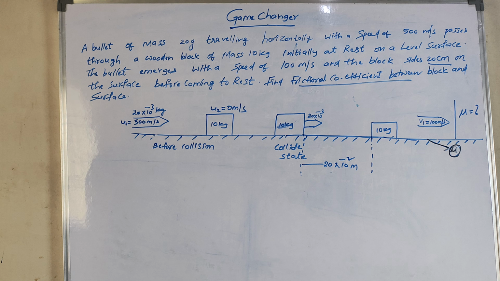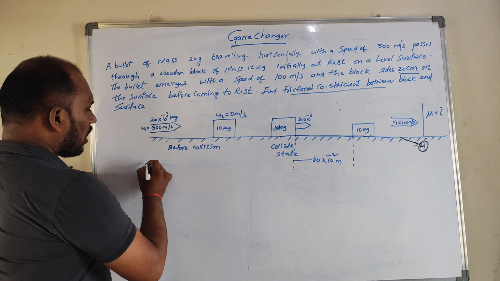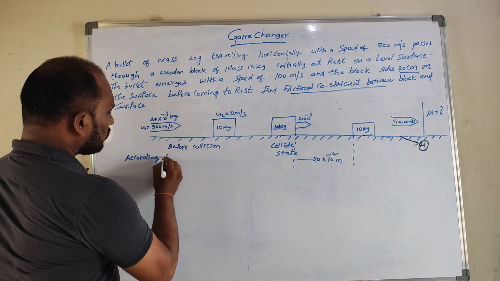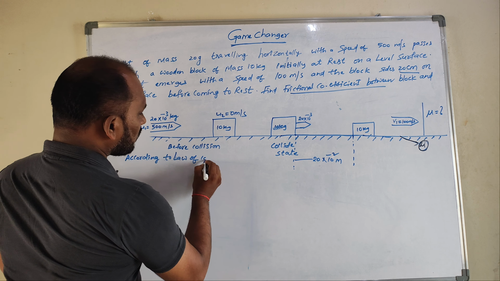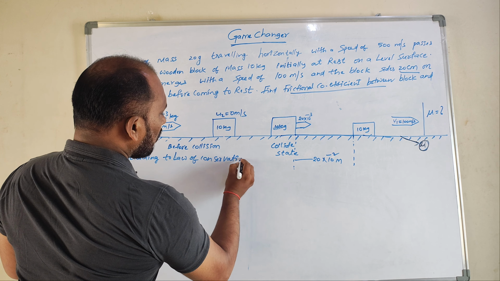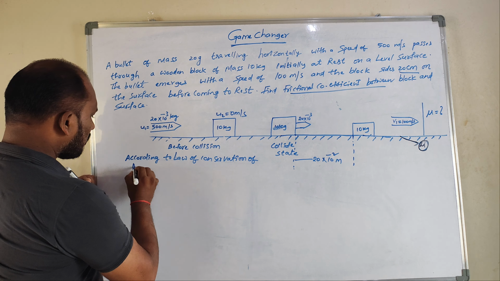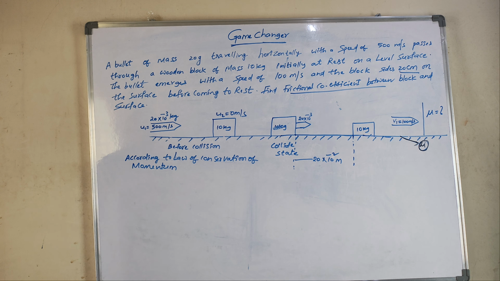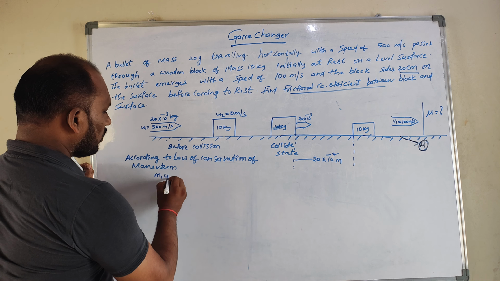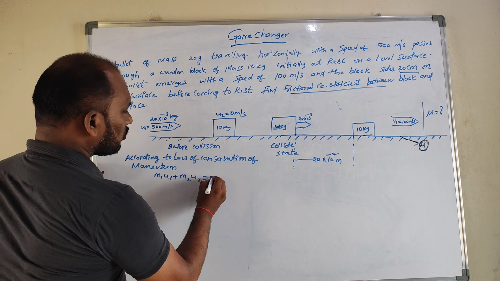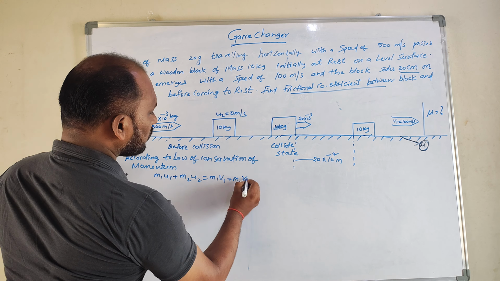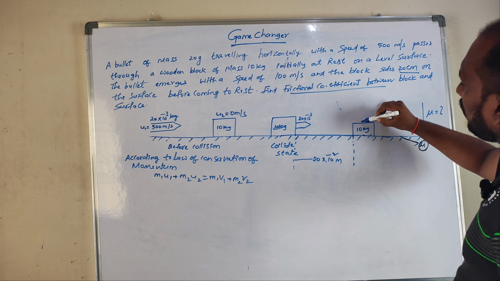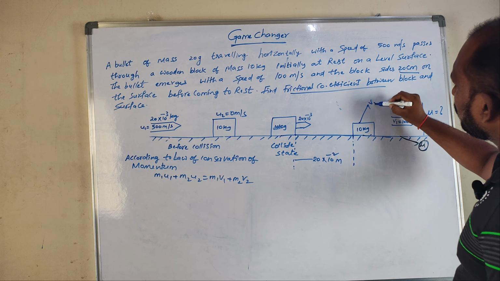So let's see, guys, coming to this problem. First we go with the law of conservation of momentum. So what is the law of conservation of momentum? m1 u1 plus m2 u2 is equal to m1 v1 plus m2 v2. According to that logic, now we want to find out the velocity of this block also, that is v2. We have to find v2.